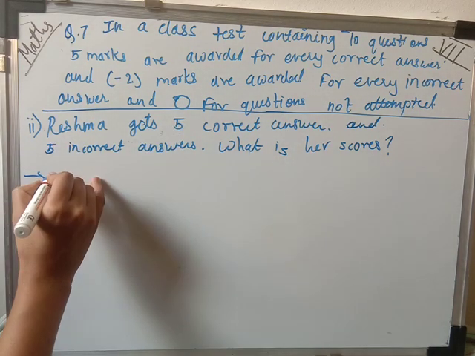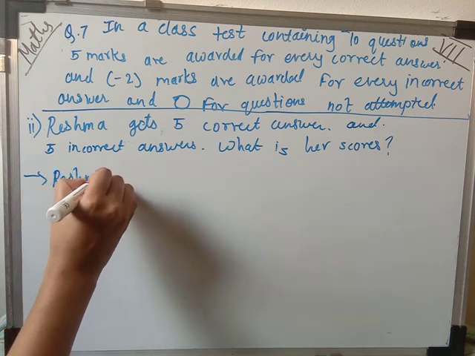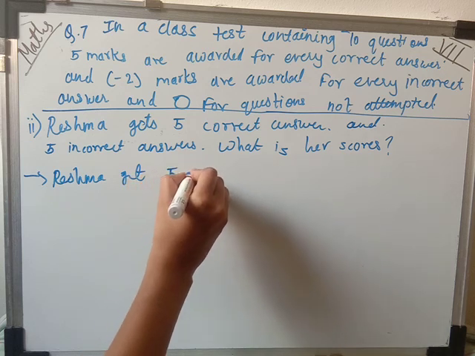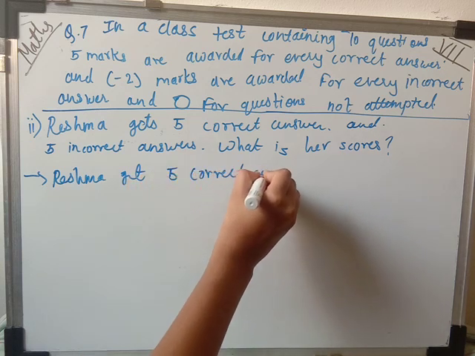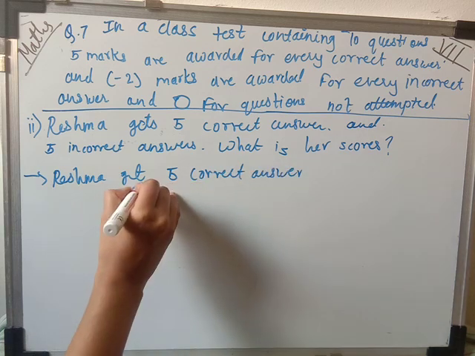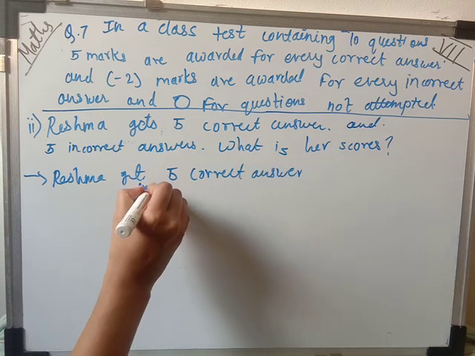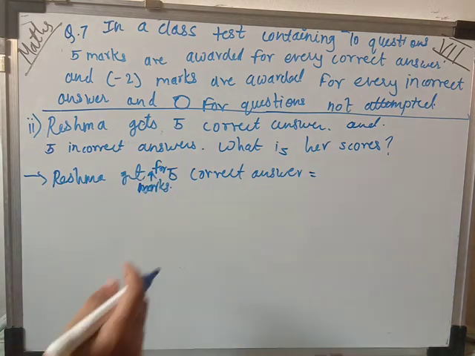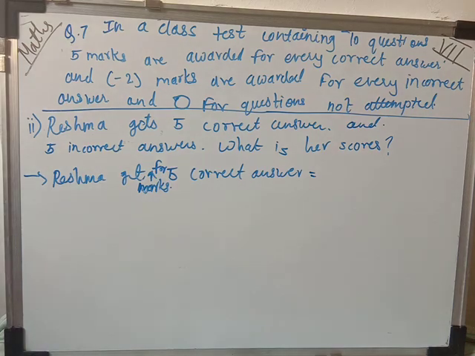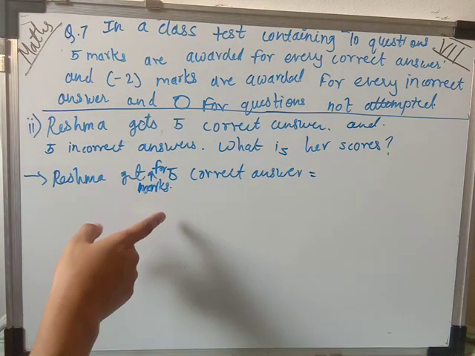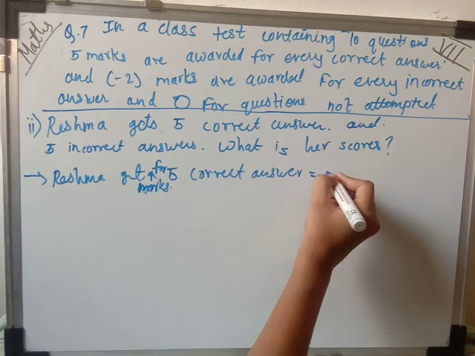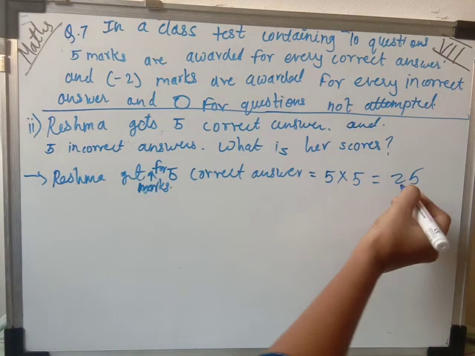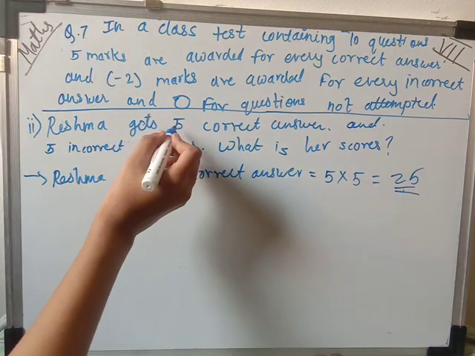So here first, Reshma gets 5 correct answers. Reshma gets marks for 5 correct answers. For 1 correct answer how many marks are there? 5. So how many marks she got for the 5, that we have to find out. So 5 multiplied by 5 is equal to 25. So 25 is the score for the 5 correct answers.